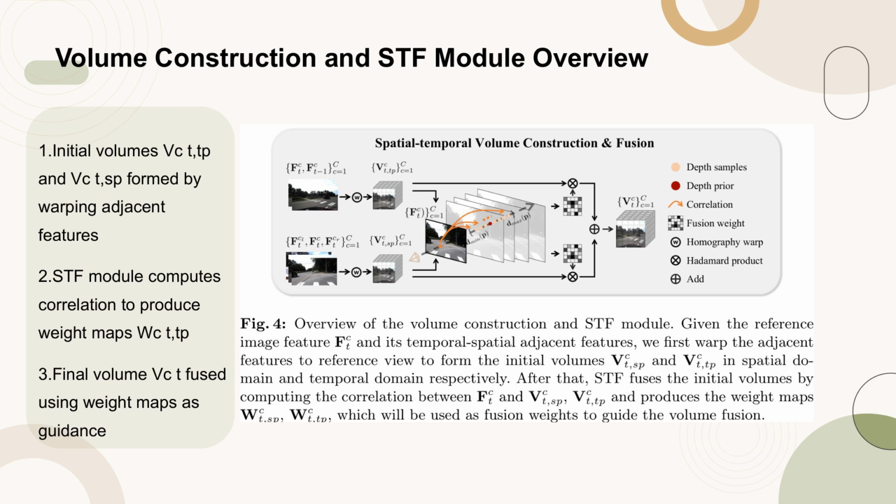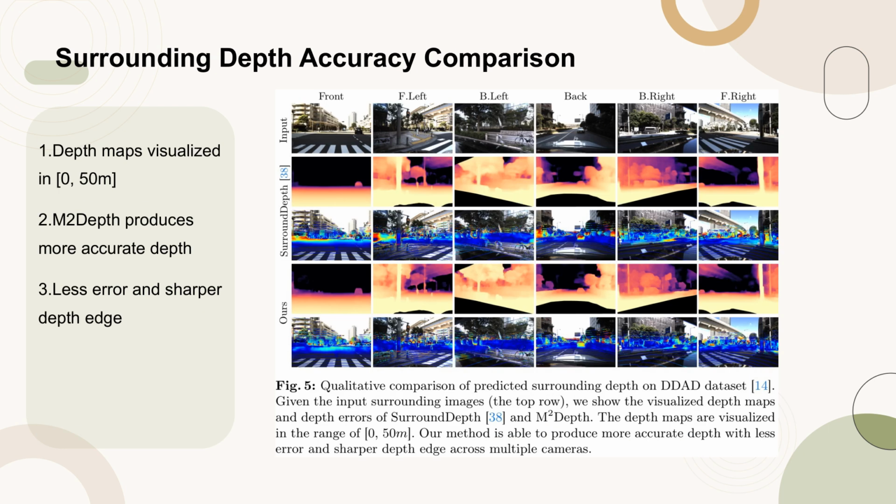Figure 5 presents a qualitative comparison of the predicted surrounding depth on the DDAD dataset. The top row shows the input surrounding images, while the subsequent rows display the visualized depth maps and depth errors of SurroundDepth and M2 Depth. The depth maps are visualized within a range of 0 to 50 meters. Our method M2 Depth is shown to produce more accurate depth with reduced error and sharper depth edges across multiple cameras. This demonstrates the superior performance of M2 Depth in accurately predicting surrounding depth in challenging scenarios.